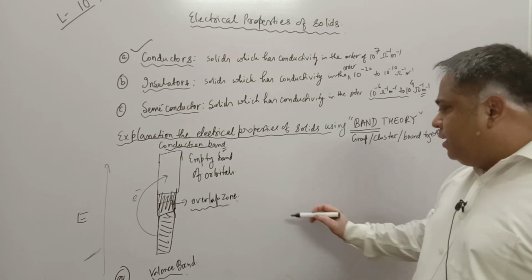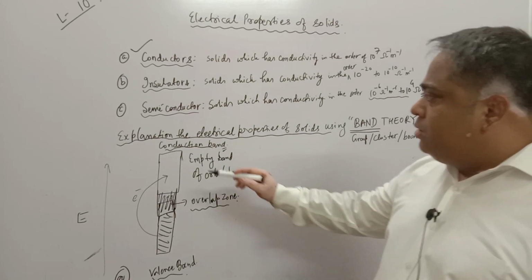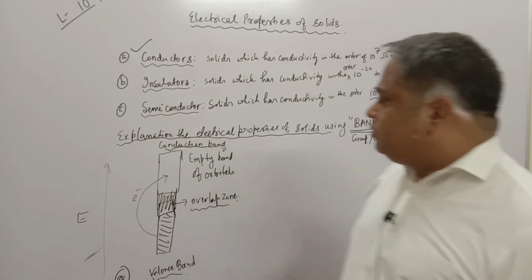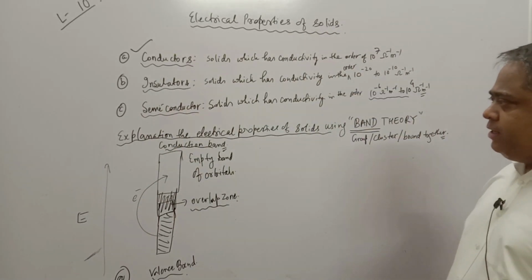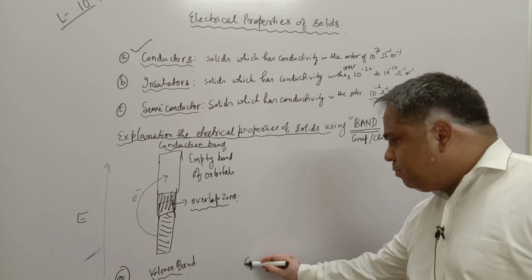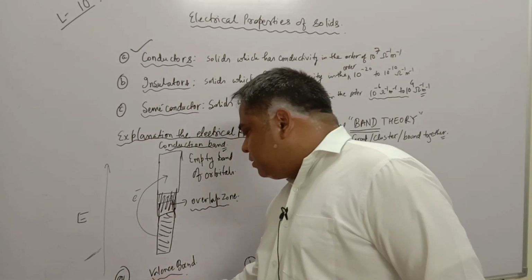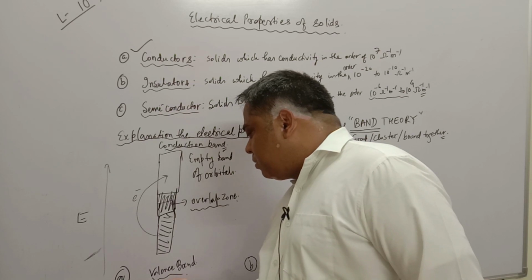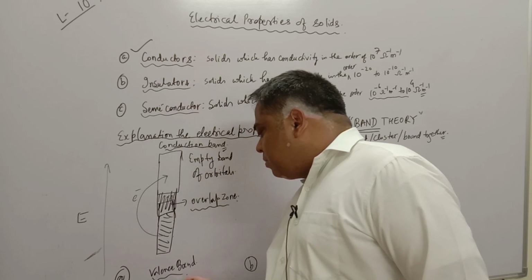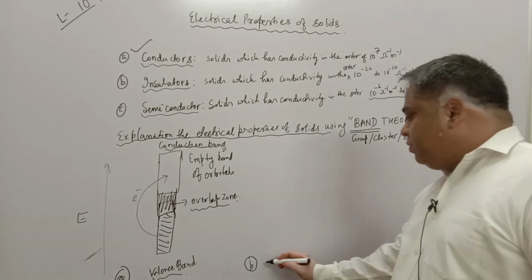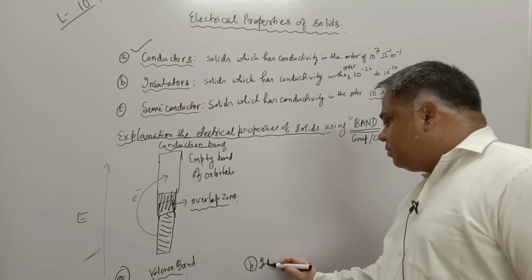In case of semiconductors and insulators, the case is a little different. We will take case number B. Case number A was of conductors. Case number B is of insulators.